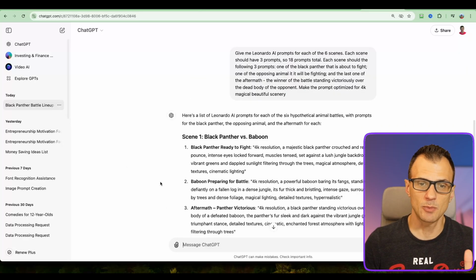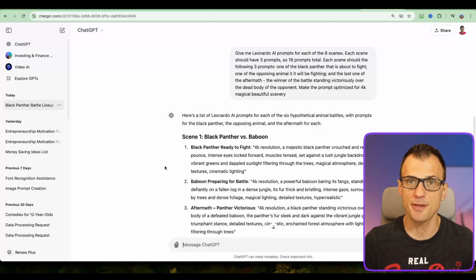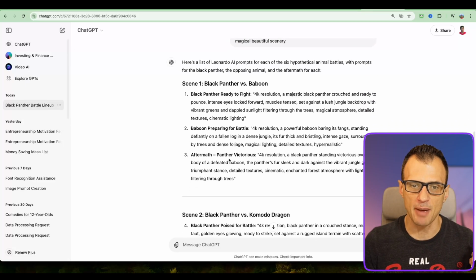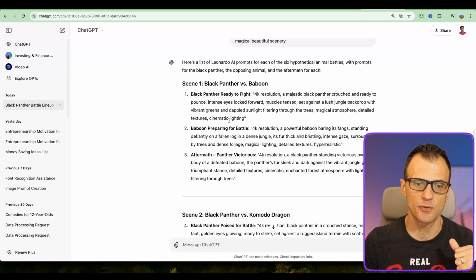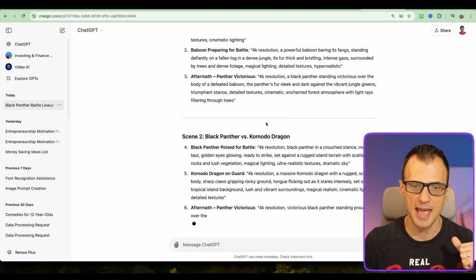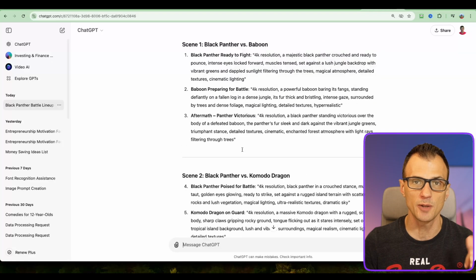Okay, so this is awesome. Look, it's now saying scene 1, Black Panther ready to fight, baboon preparing for battle, and then we've got the aftermath, Panther is victorious. Okay, so we've got a prompt for each of them. And now we're gonna just wait until we've got all of the scenes done.